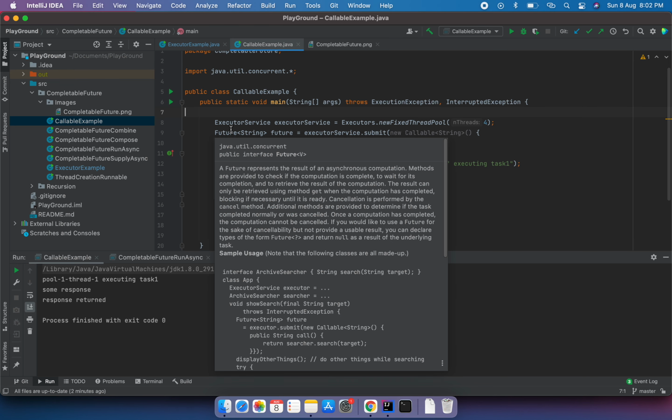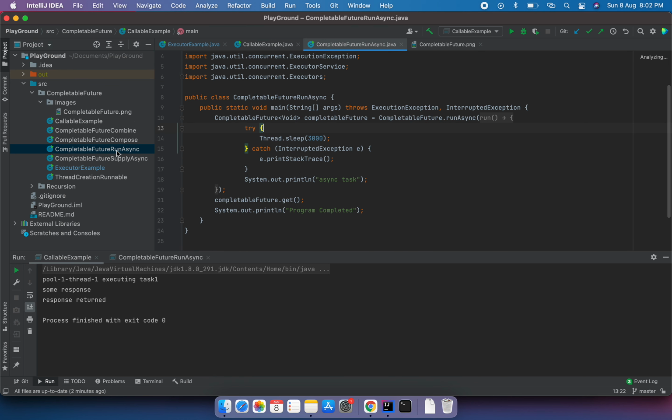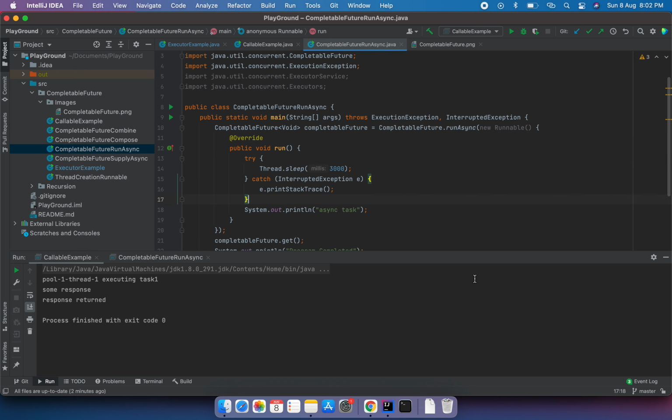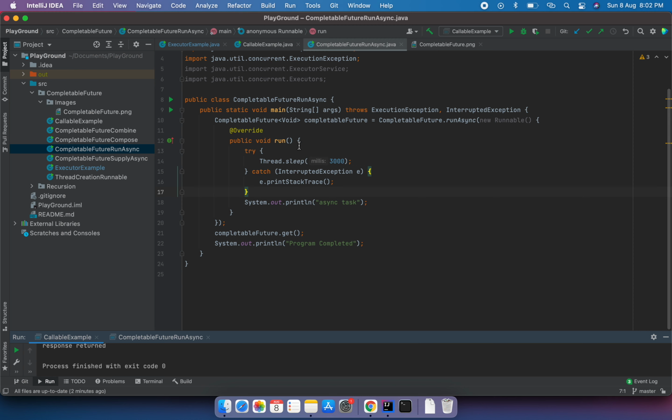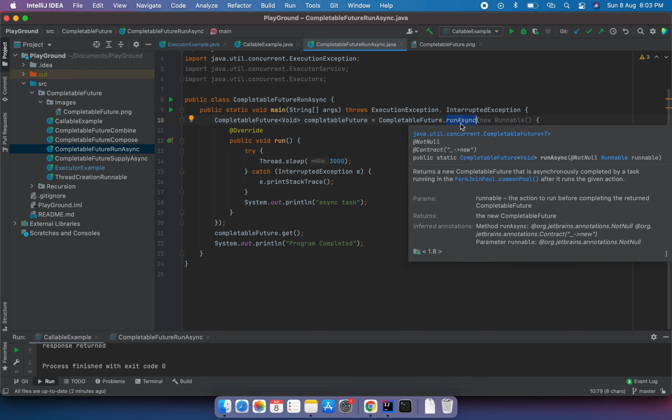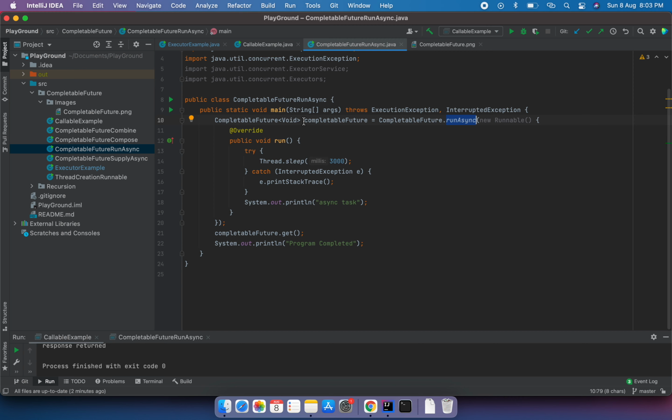So I'll take runAsync. In this example, I'm creating exactly the same thing. Here we have the method called runAsync. The catch is that it returns a void future. It doesn't return anything; the return type is void in runAsync. But if we want to return something, then we have to use supplyAsync, which is a method provided by CompletableFuture.